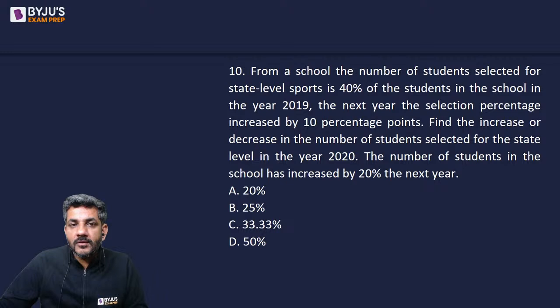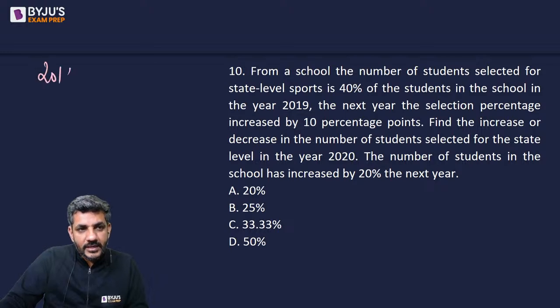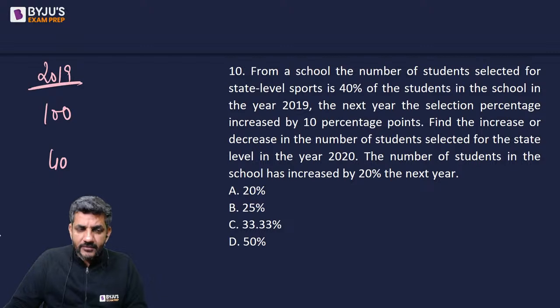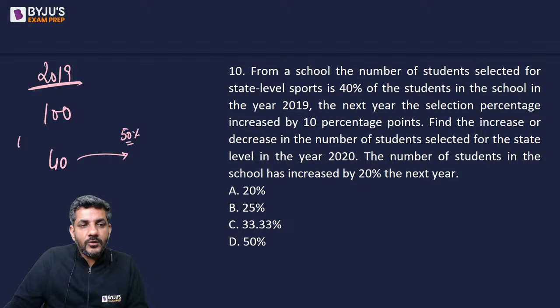From a school, the number of students selected for state level sports is 40% of the students in the school in the year 2019. 2019 में let us say there were 100 students. So state level sports के लिए 40 select हुए. The next year, the selection percentage increased by 10 percentage points. So next year, it is going to be 50% because this year it was 40%. Find the increase or decrease in the number of students selected for the state level in the year 2020.